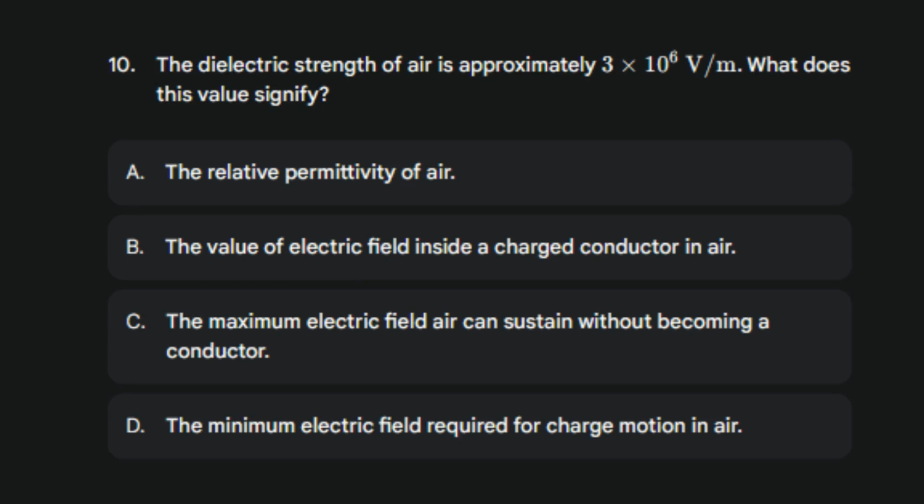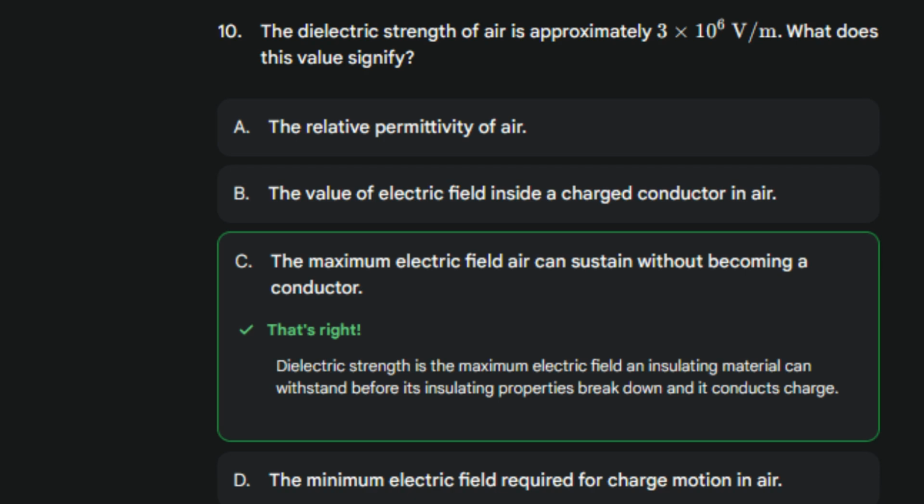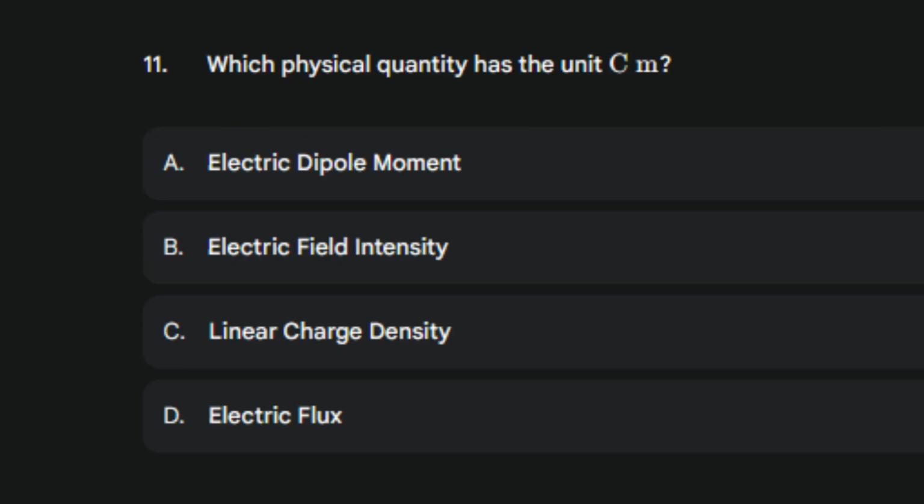Now, answer this one, the dielectric strength of air is approximately 3 into 10 raised to the power 6 volt per meter. What does this value signify? That's right. Dielectric strength is the maximum electric field an insulating material can withstand before its insulating properties break down and it conducts charge.